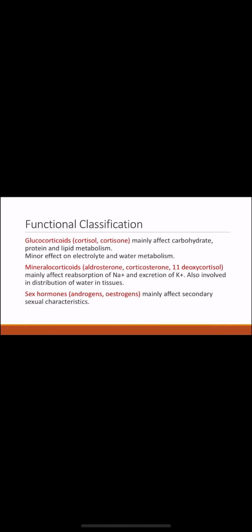Now, functional classification. Glucocorticoids, which are cortisol and cortisone, mainly affect carbohydrate, protein and lipid metabolism. They have a very minor effect on electrolyte and water metabolism. Whereas the mineralocorticoids, as the name indicates, aldosterone, corticosterone, 11-deoxycortisol, mainly affect the reabsorption of sodium and excretion of potassium.